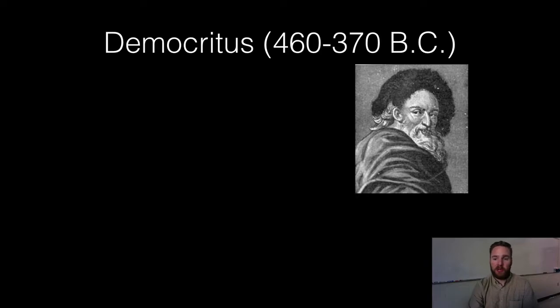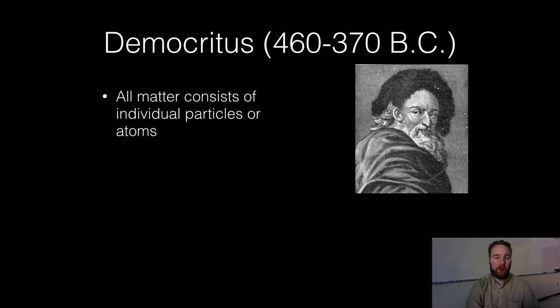Democritus was Greek. He was one of those famous Greek thinkers along with Aristotle and Plato. So we really don't even think of this as chemistry, but Democritus just started thinking through, hey, all this stuff, dirt, my house, this wine I'm drinking, whatever, it consists of something smaller, right? Individual parts that make it up. And he called that word atomos, and that's where we get our word for atom.